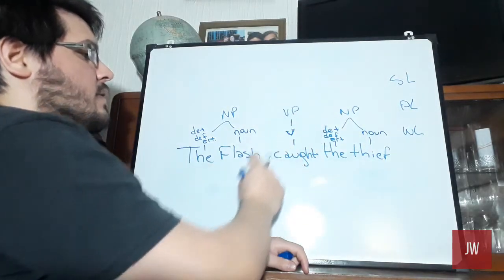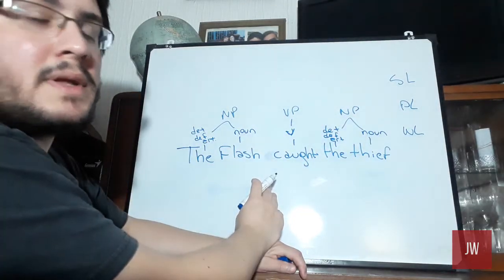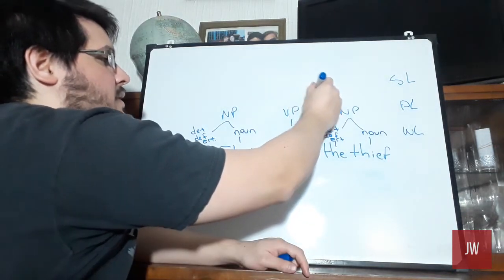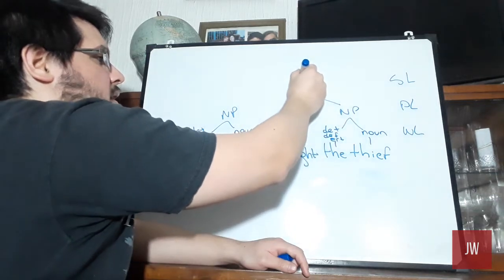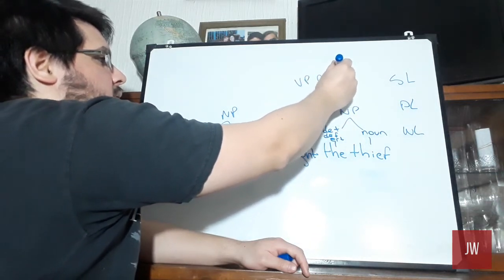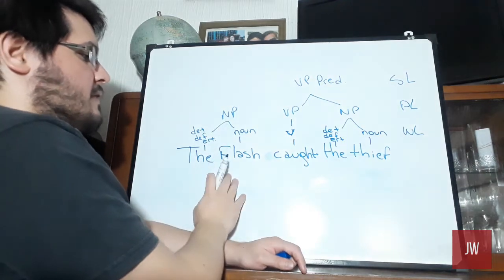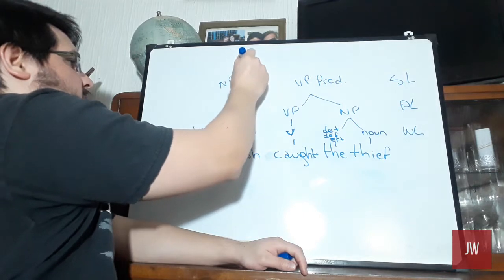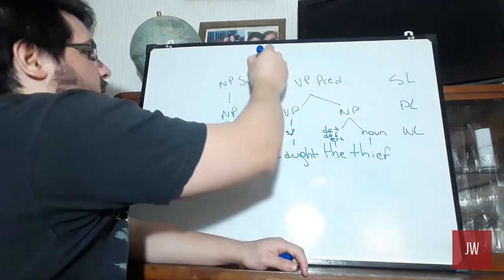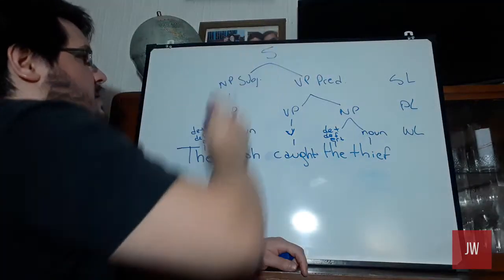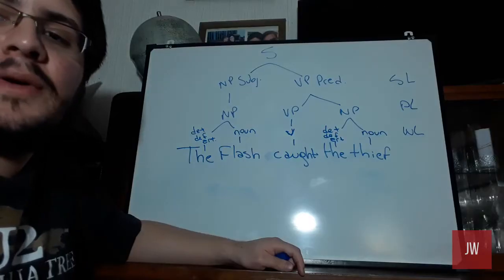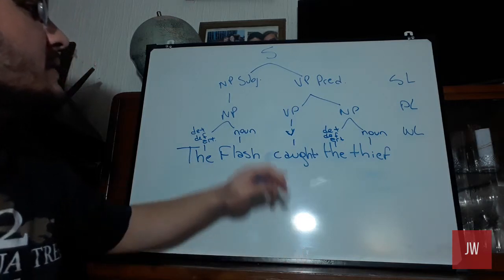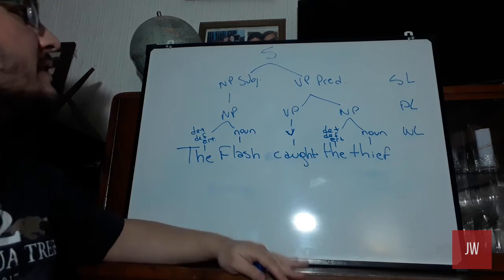Now we need to divide into subject and predicate. After the verb comes the predicate. So here we join these two phrases into the verb phrase predicate. And the flash is the subject of the verb. So we call this the noun phrase subject. Alright? This comes to a sentence. Okay? Now, as I was saying, I am going to analyze this following Chomsky's theory of the XP rule.